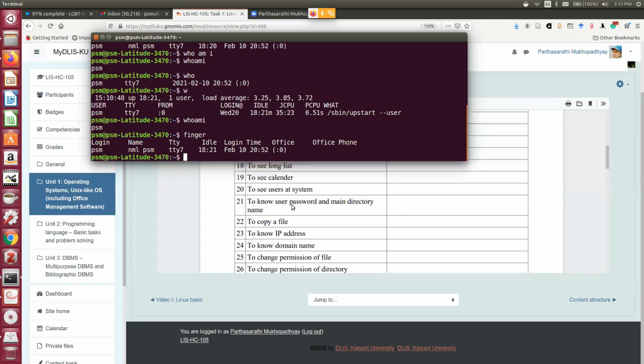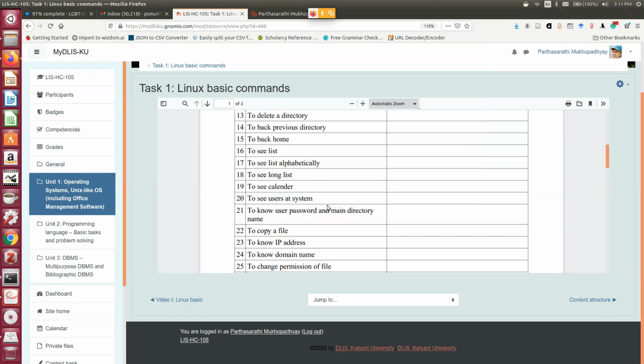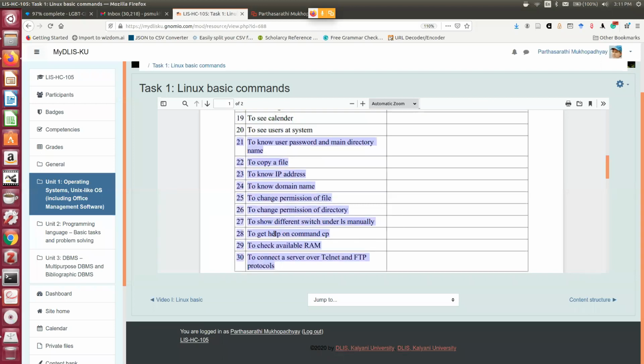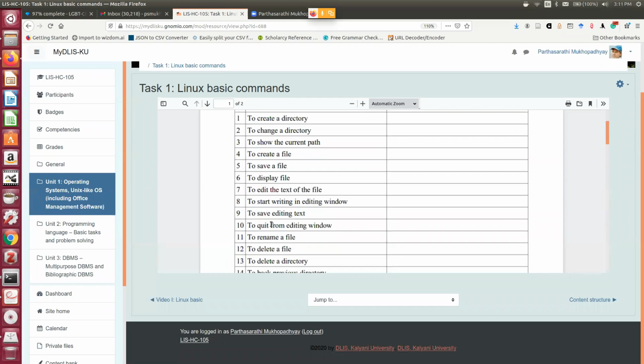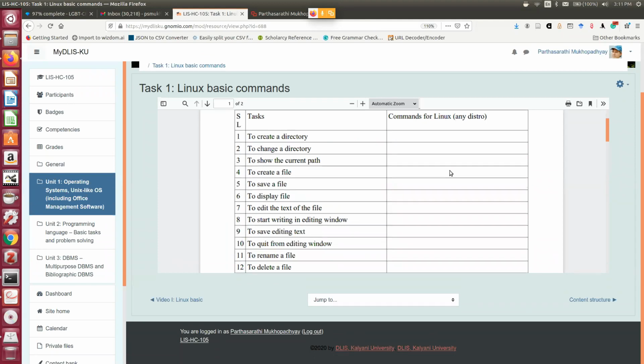So let's practice these first 20 commands first. Then in the next class we will be covering the next 10 commands. These are slightly different because for 21 to 30 you need to give more than one command to know this. So first you practice these 20 that we have discussed. The recording of this class will be available soon, after half an hour, so you can check the video and practice yourself. You don't need a computer to practice.